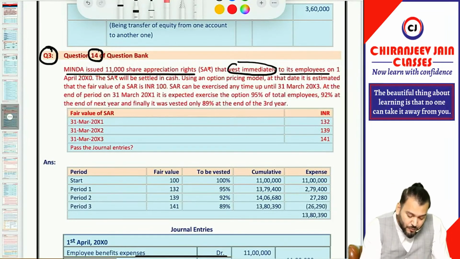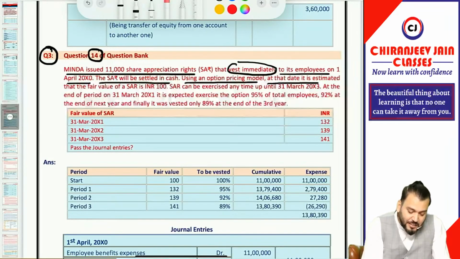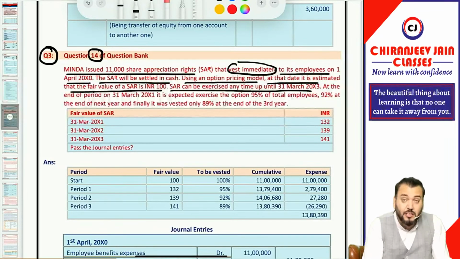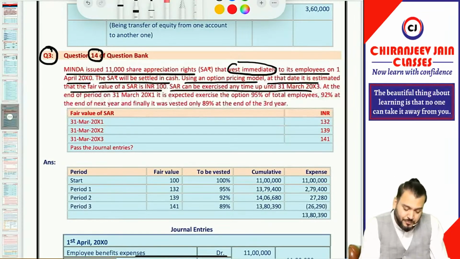This implies that on 1st April 2000 the SAR will be settled in cash, using an option pricing model. At that date it is estimated the fair value of SAR is rupees 100. SAR can be exercised at any time until 31st March 2003, so the exercise period is 3 years.